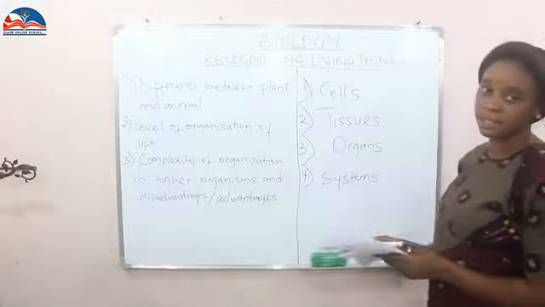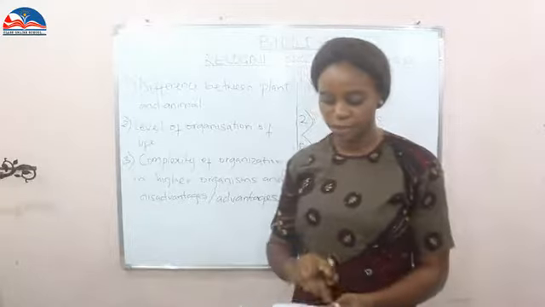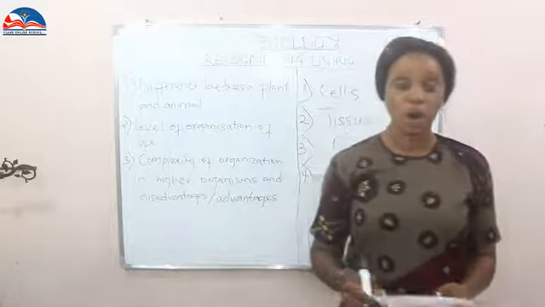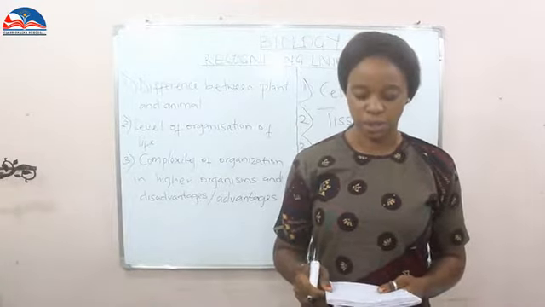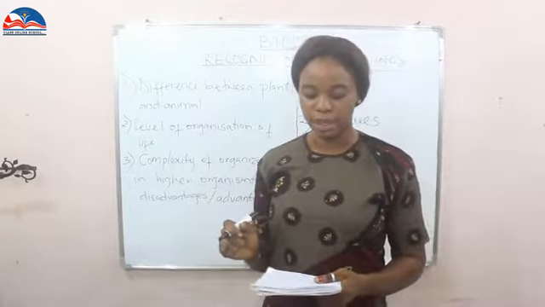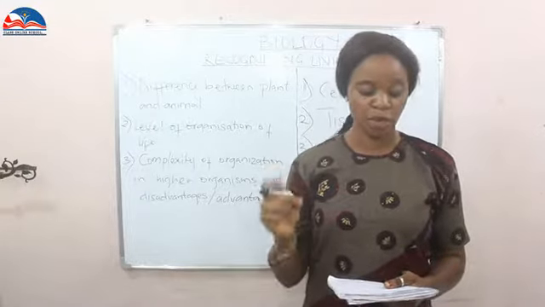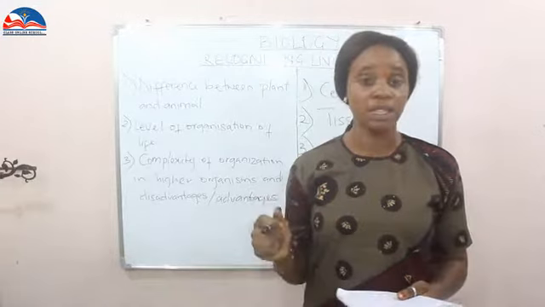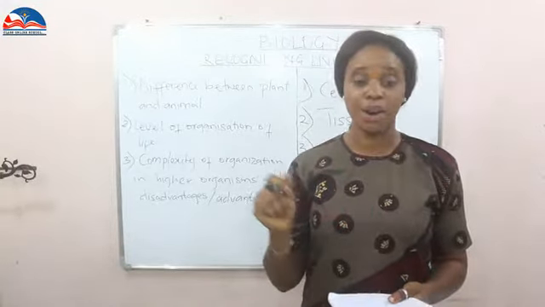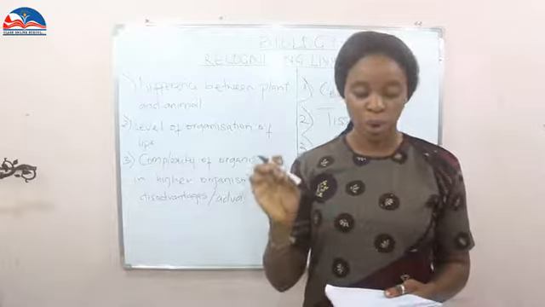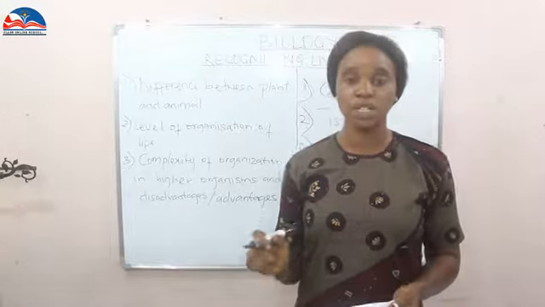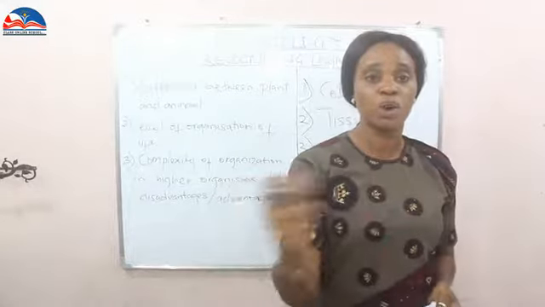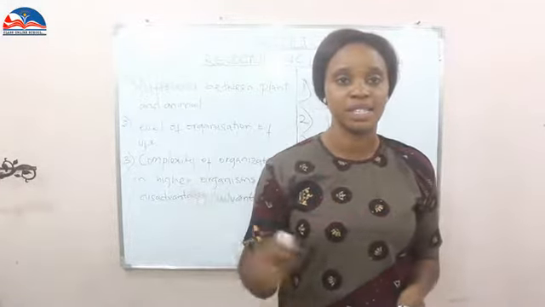The organs. Organs are a group of tissues in a living organism that have been adapted to perform a specific function. In higher organisms, organs are grouped into organ systems, e.g. the esophagus, the stomach, the liver. All these are grouped in as the digestive system.